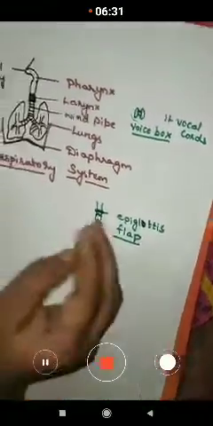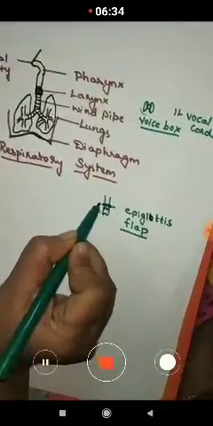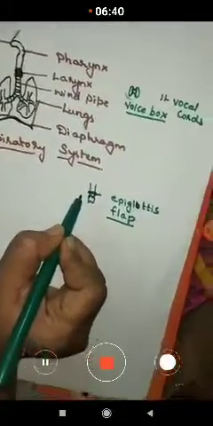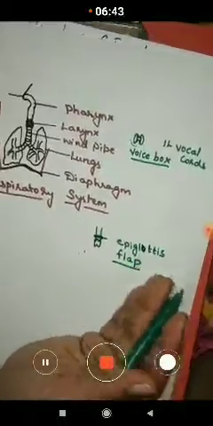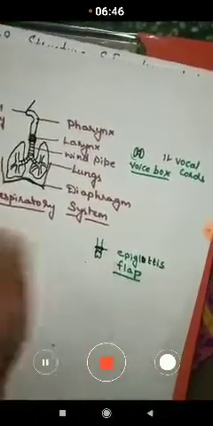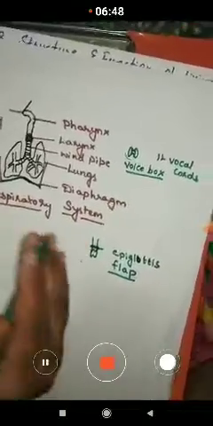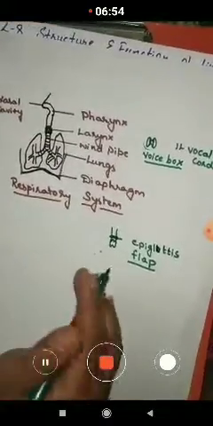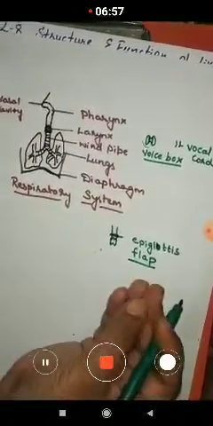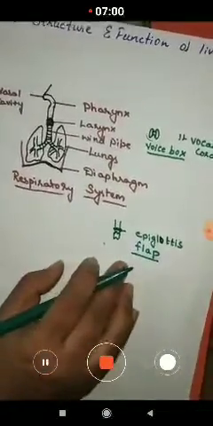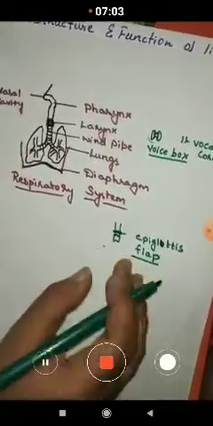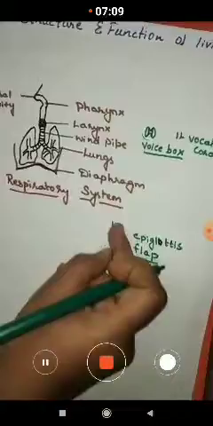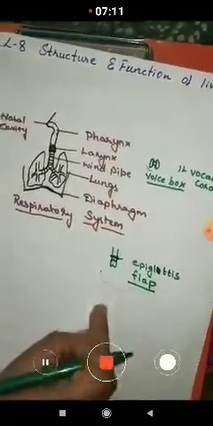This flap, as the food is being swallowed and is going to the next organ, the food pipe, just closes the windpipe opening, that is the larynx. In a fraction of a second the flap closes, and here you can observe that the breathing also stops, children. In a fraction of a second the breathing is stopped. The air is not entering the respiratory system.